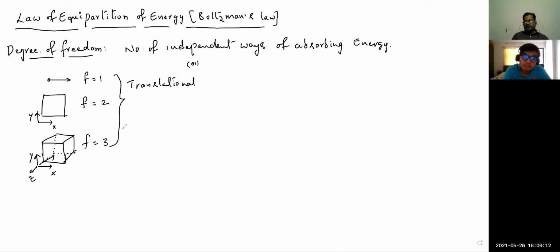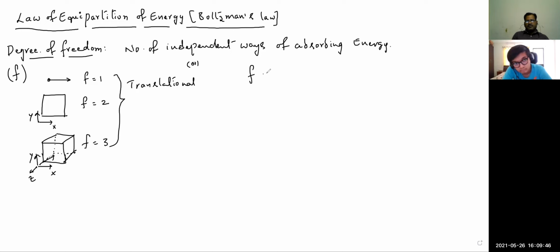We have different kinds of motions. Circular motion or rotational motion is also there. Rotational motion can also have degrees of freedom, and translational motion can also have degrees of freedom. So degree of freedom we can take in two ways. One is from the translational motion point of view. The second one is from the rotational motion point of view. Here it is 3 because I have taken the linear motion point of view, so it is translational. Anyways, let us indicate the degree of freedom with small f.